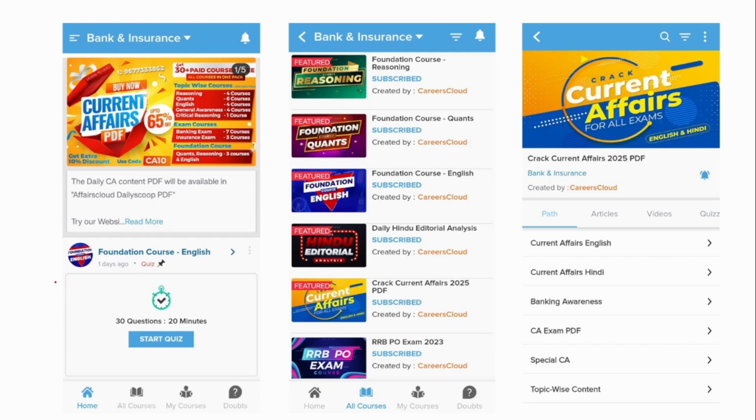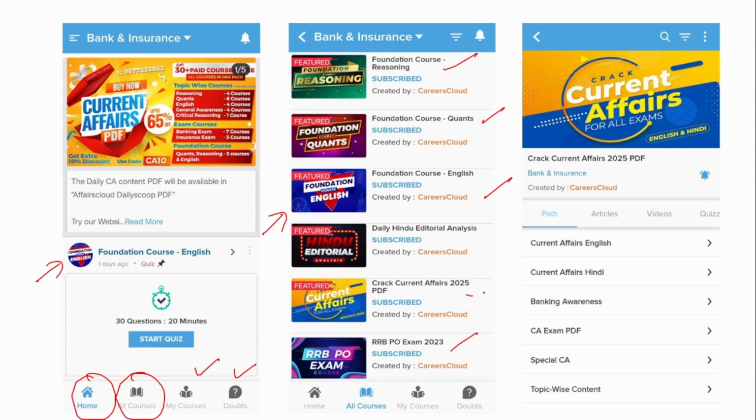Once you have logged in, you will be redirected to a home page which contains 4 tabs beneath it. One is Home, the other is All Courses, next is My Courses, and the last one is a Doubt Session. So under All Courses, you can access various types of courses like Reasoning, Quant, English, and also exam specific courses can also be accessed under this All Courses.